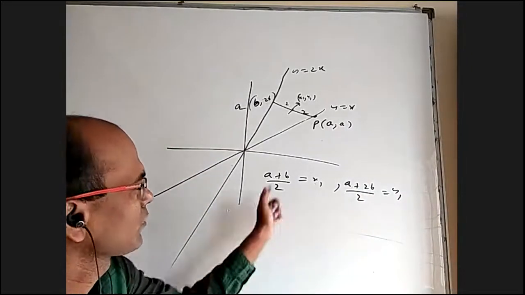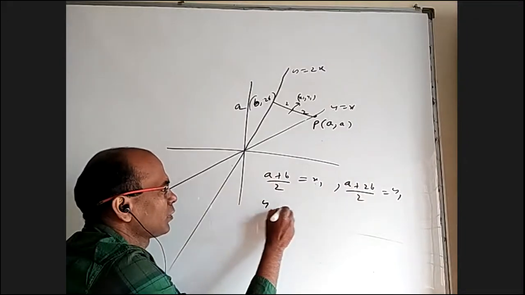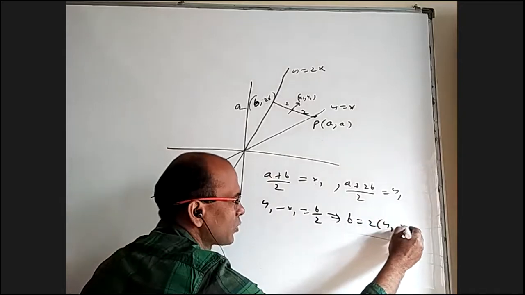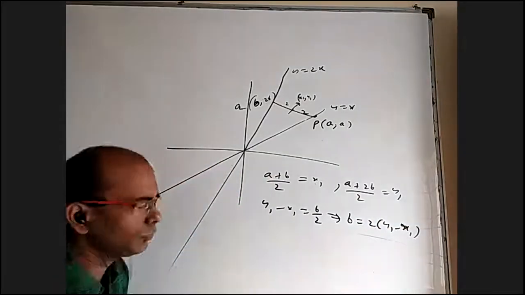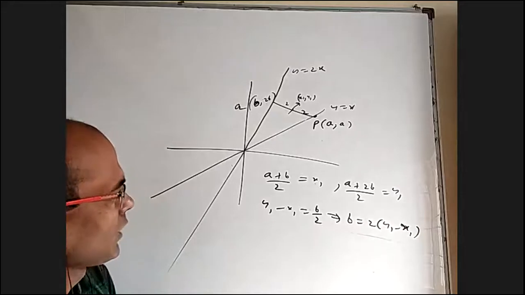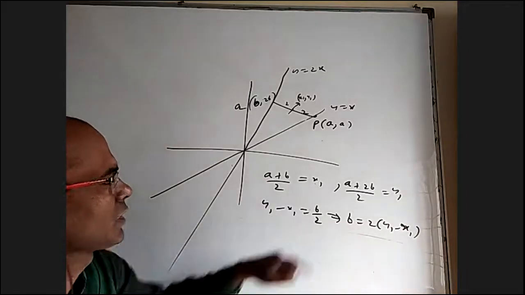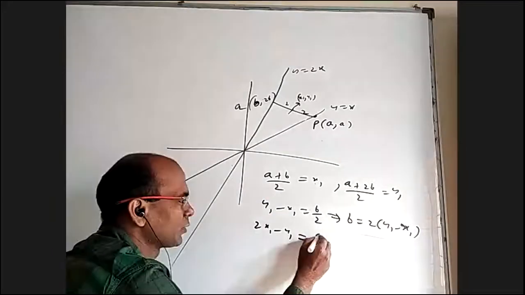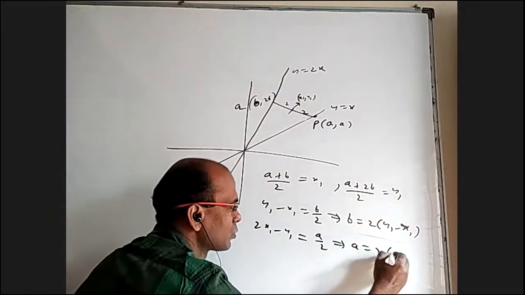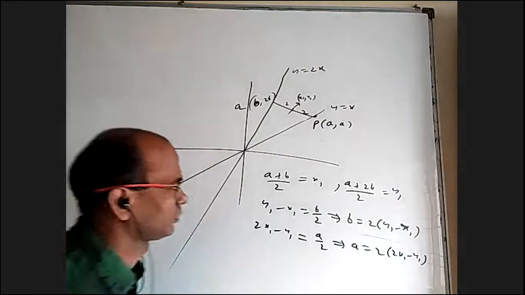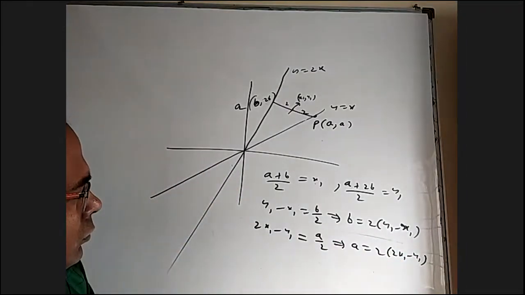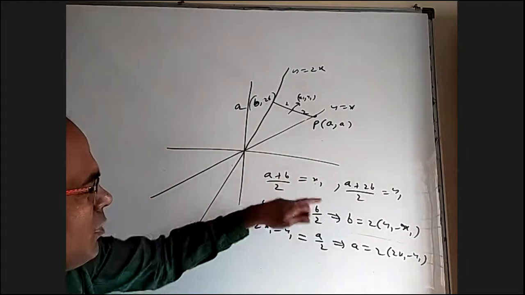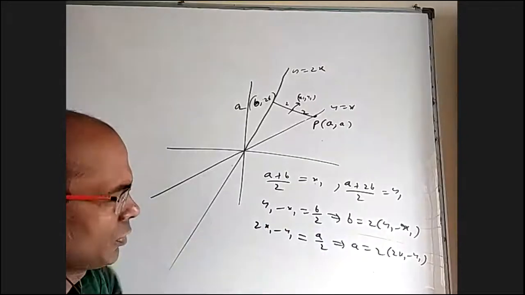If I subtract, y1 minus x1 will be b by 2. So b is equal to 2 times (y1 minus x1). To get a, I have to eliminate b. Multiply by 2 and subtract: 2x1 minus y1 gives a by 2. So a is equal to 2 times (2x1 minus y1). That's good.